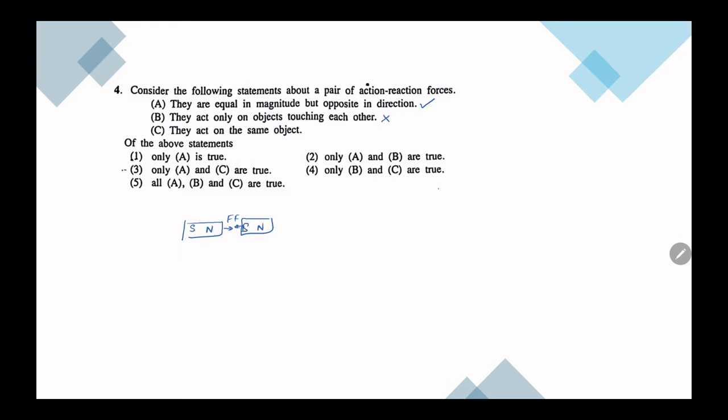This is one example. Then gravitational force is another example. Forces between charges is another example. So there are many instances. They act on the same object. That is also wrong. Then the answer is only A, first.